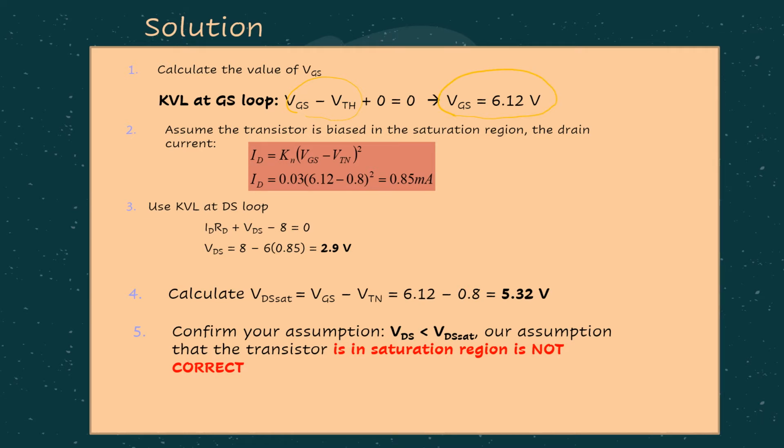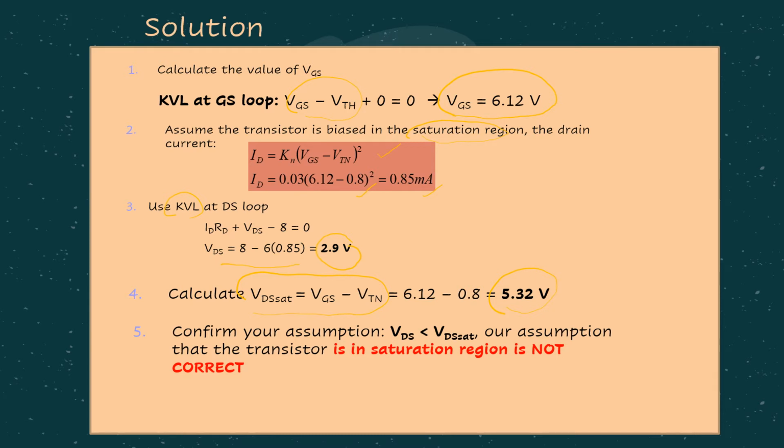Okay, then step number 2, we assume the transistor is under saturation. So we use the ID formula, substitute everything, and we get ID is 0.85 milliampere. Then step number 3, we use KVL at the DS loop, substitute everything, and at the end you are going to get VDS equals 2.9 volt. Then step number 4, remember, calculate VDS saturation. In this case, VDS saturation is this value.